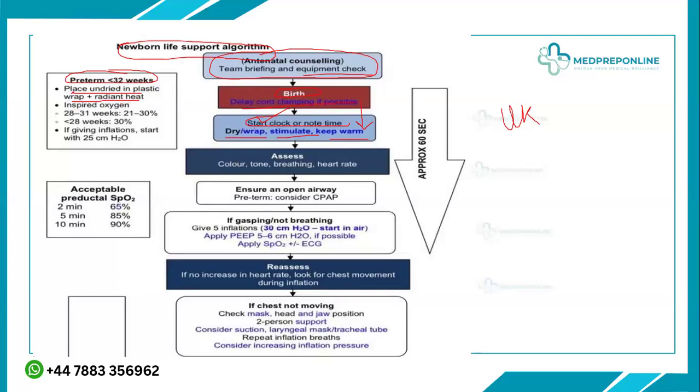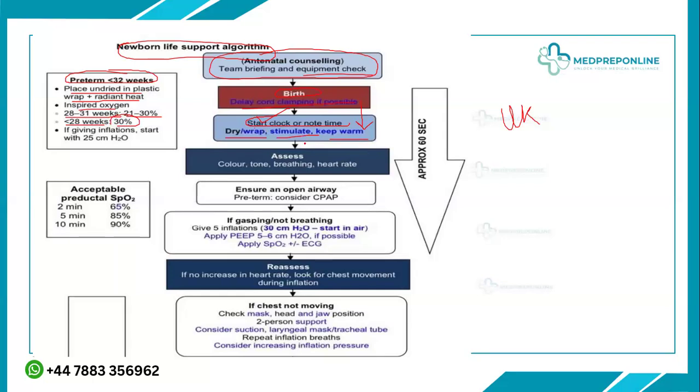And the inspired oxygen for these babies: if the baby is 28 to 31 weeks, then the range is 21 to 30% oxygen that you have to provide. But if the baby is less than 28 weeks, then the starting oxygen which you will provide them will be 30%.